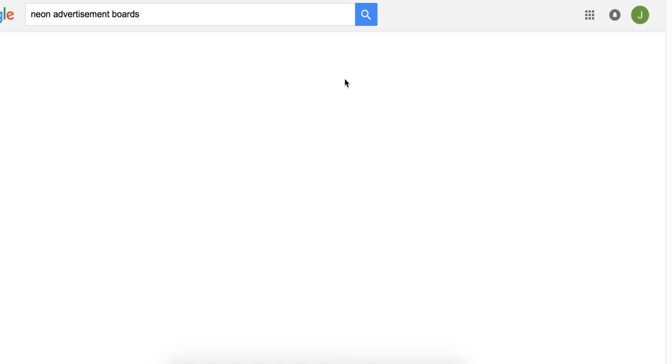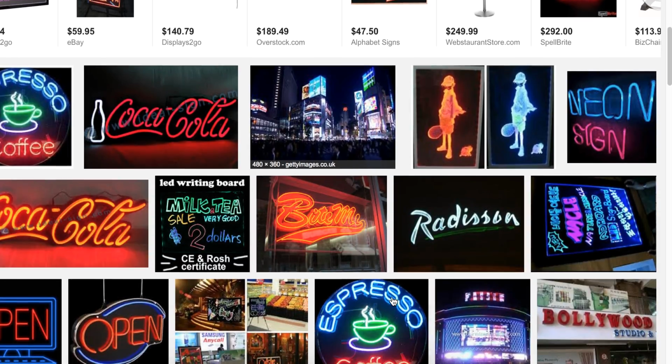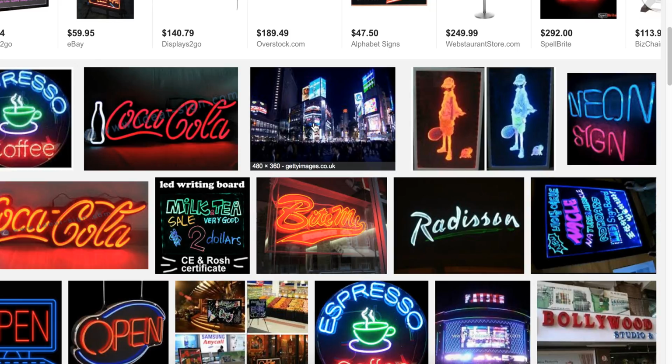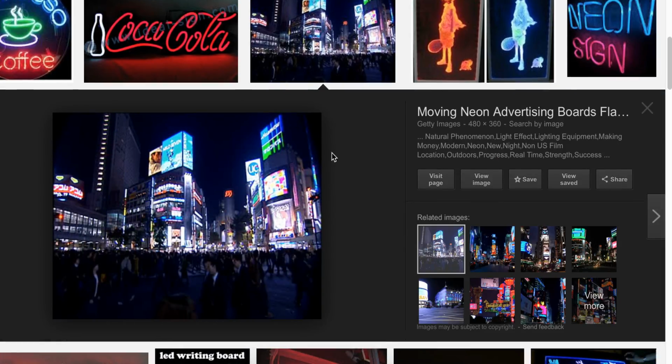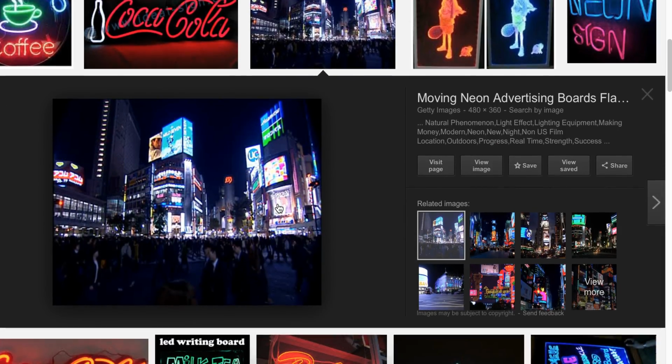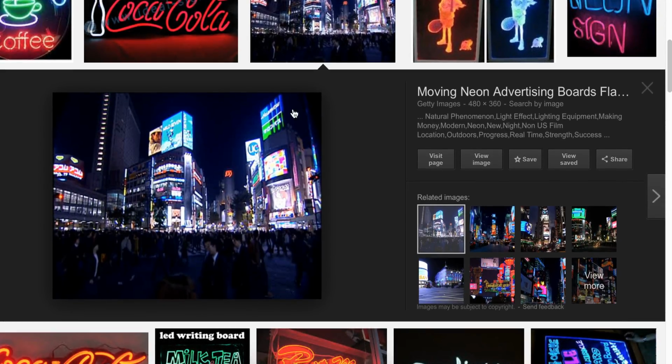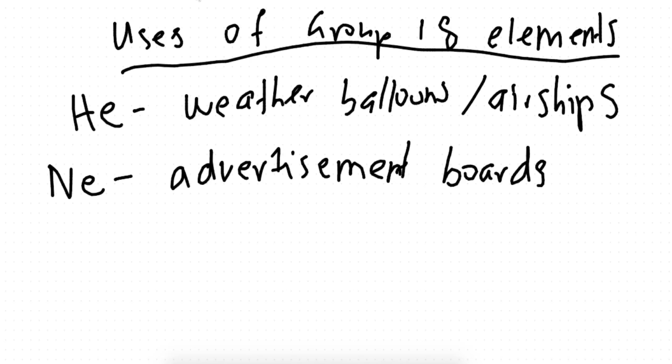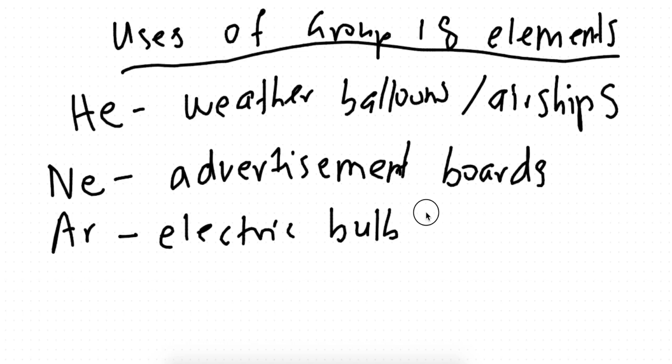Let's look at it. Neon advertisement boards. So images like these things, guys, you see? This is actually, I think this is Tokyo. So all these are made from neon, okay? Now, argon, Ar, is used to make electric bulbs. What do I mean by electric bulbs? I just mean light bulbs, okay? Electric bulb, light bulb, same thing.